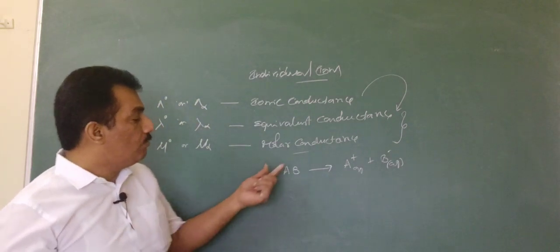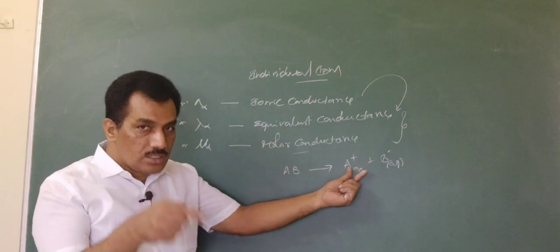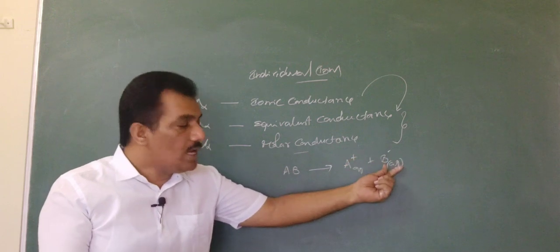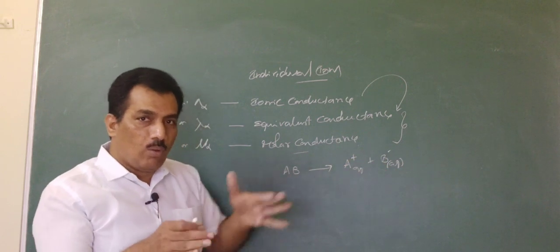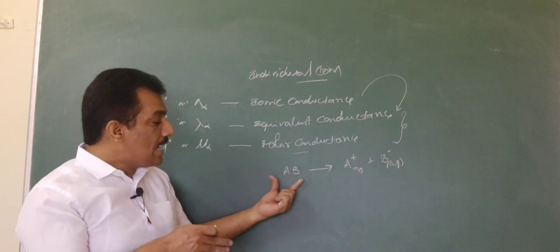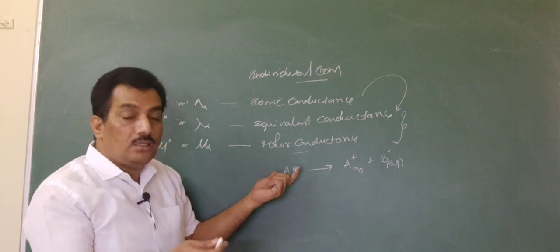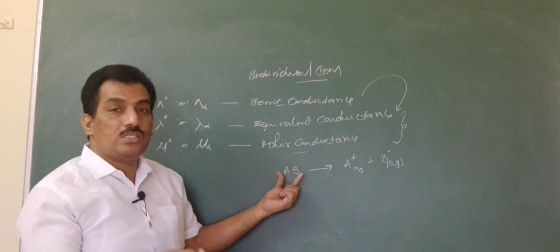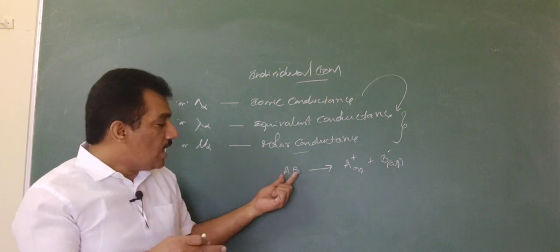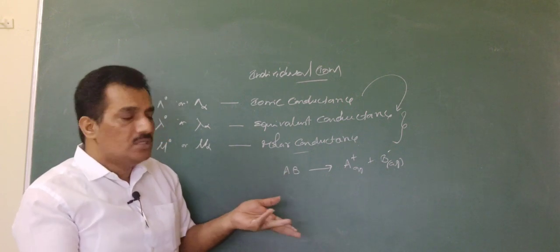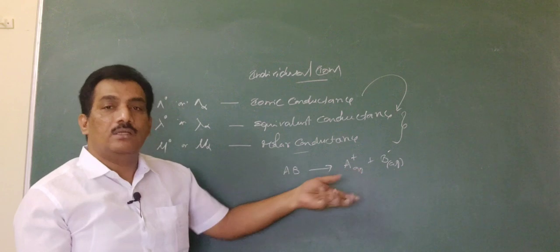Remember, for A the conductance is ionic conductance, and for B also it is ionic conductance. Now, ionic conductance of AB is meaningless because AB is not an ion.